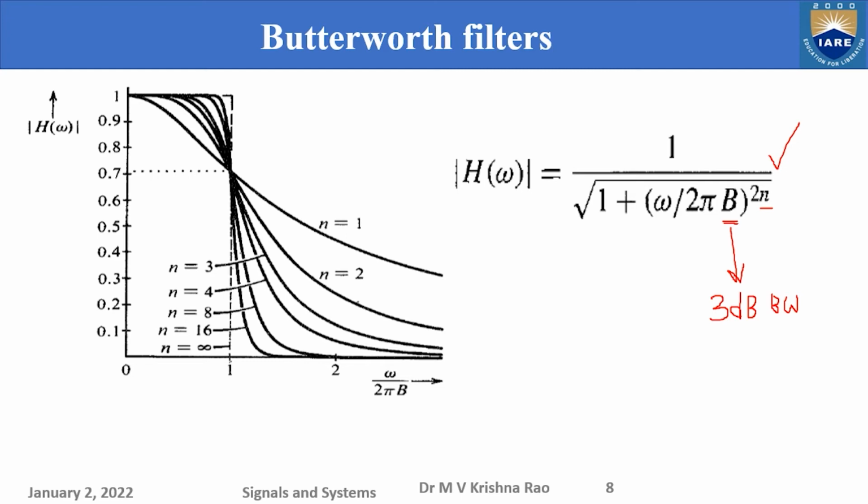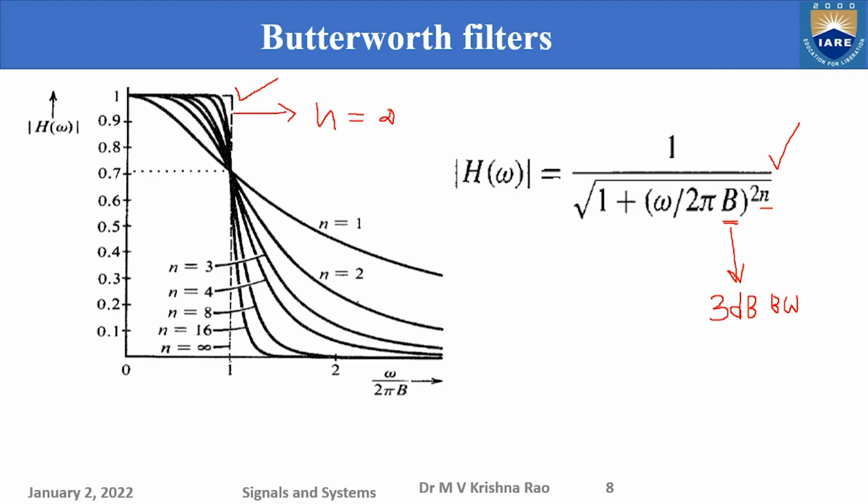If this n becomes infinite, if I can take infinite order, then I can realize the ideal filter, with zero transition band, zero transition width.